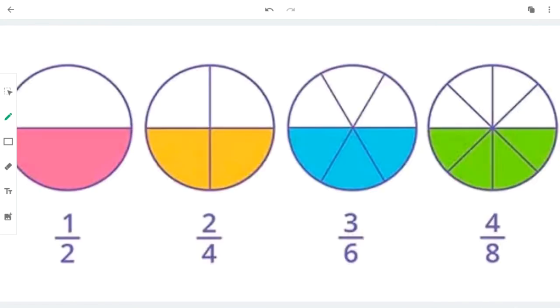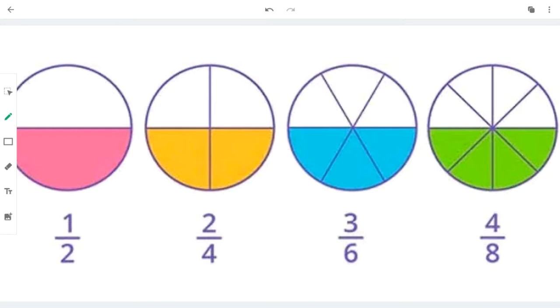So here's a really good example of equivalent fractions. As you can see, the same circle is repeated, but cut into different size pieces. The first circle is cut into halves. The second one is cut into fourths or quarters. The third is cut into sixths. And the last one is cut into eighths.